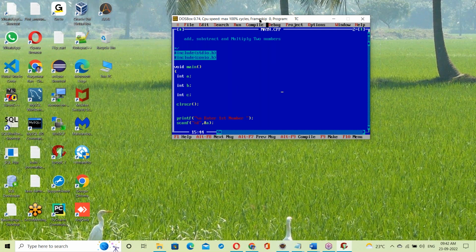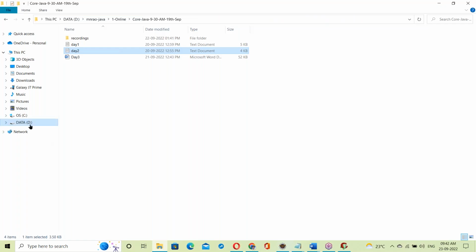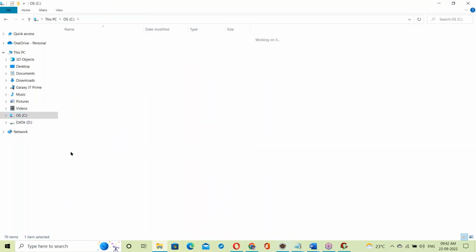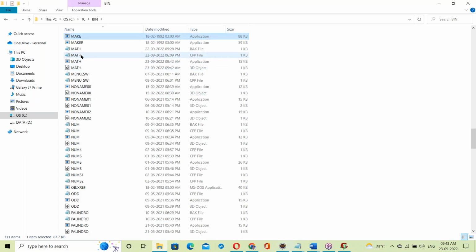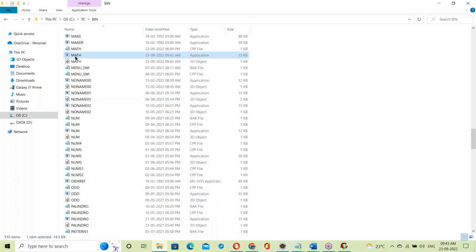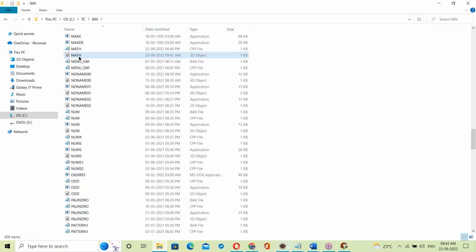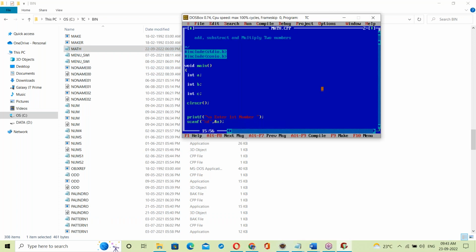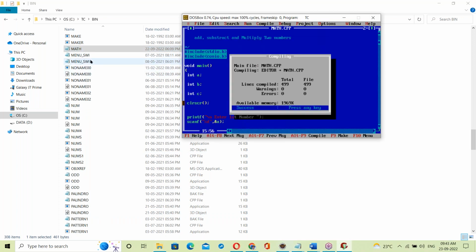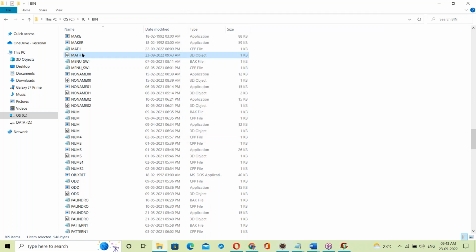Now what happens? Let us see the back end of Turbo C: C drive, TC, bin, math. Let me delete the existing files. In yesterday's class we discussed that the compiler generates the exe file. Same topic now. Alt C to compile. When compiled, go back and see: some files are generated.